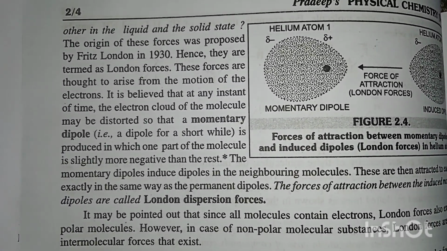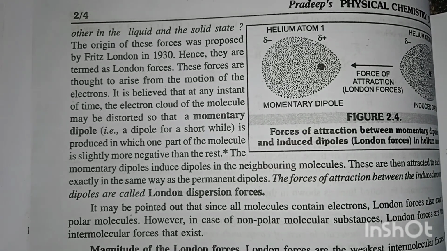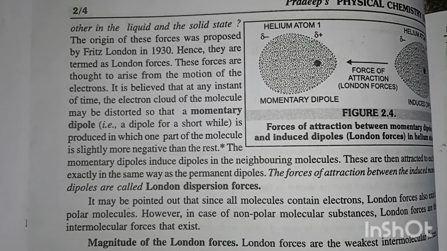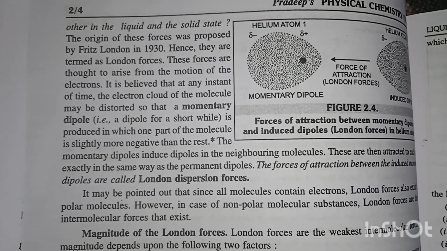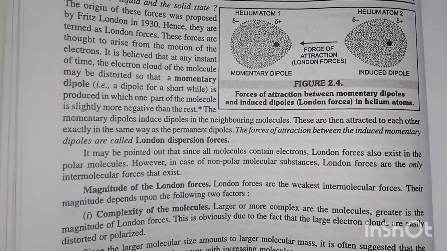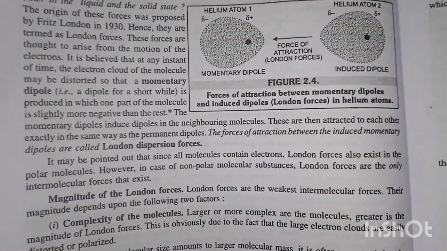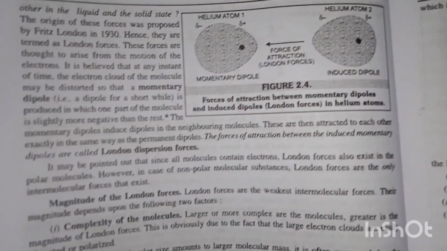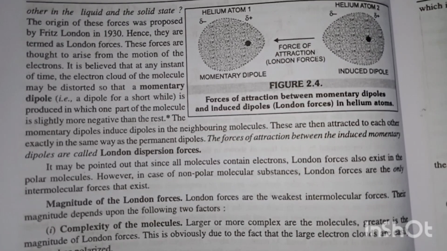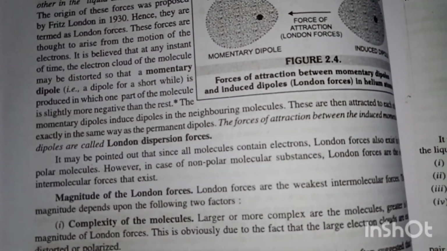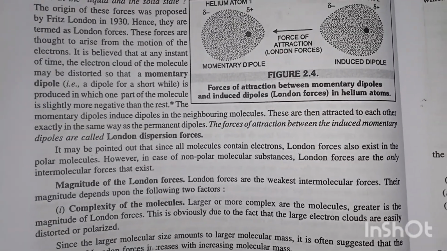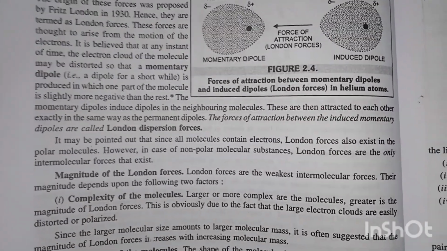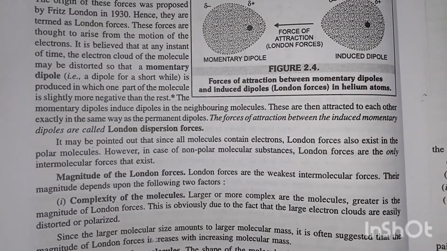It is believed that at any instant of time the electron cloud of the molecule may be distorted so that a momentary dipole is produced, in which one part of the molecule is slightly more negative than the rest. The momentary dipole induces a dipole in the neighboring molecules. These are then attracted to each other exactly in the same way as permanent dipoles. The forces of attraction between the induced momentary dipoles are called London dispersion forces. It may be pointed out that since all molecules contain electrons, London forces also exist in polar molecules. However, in the case of non-polar substances, London forces are the only intermolecular forces that exist.